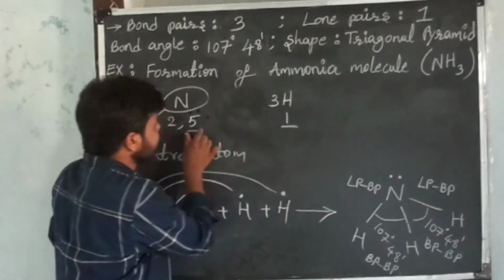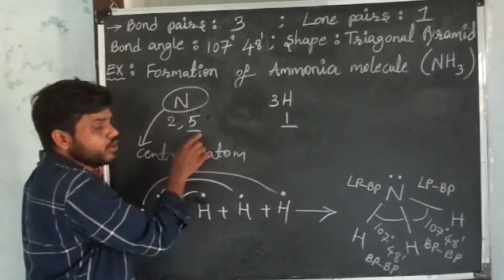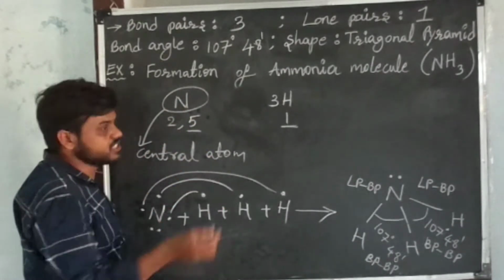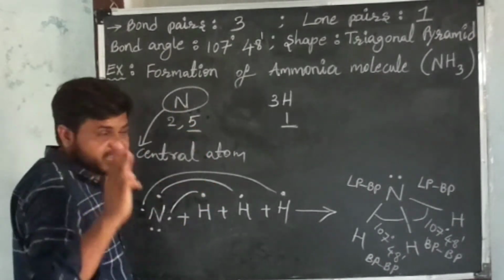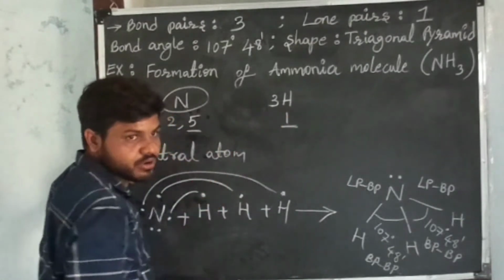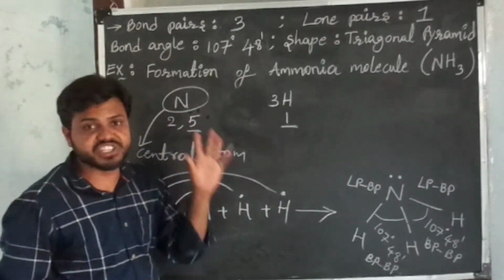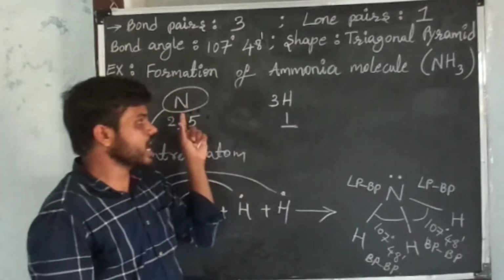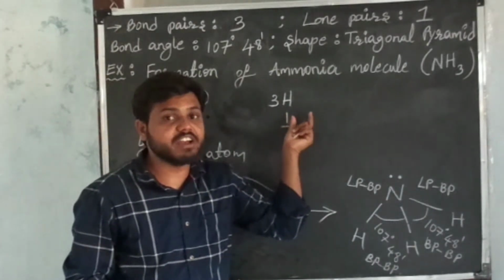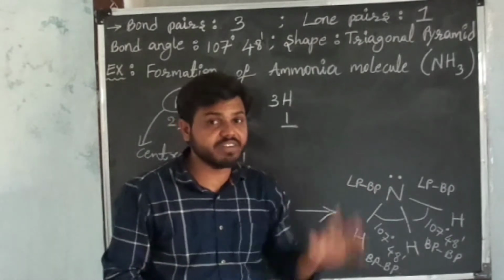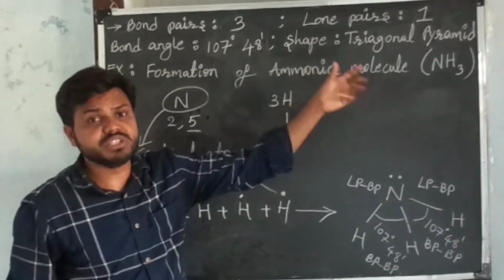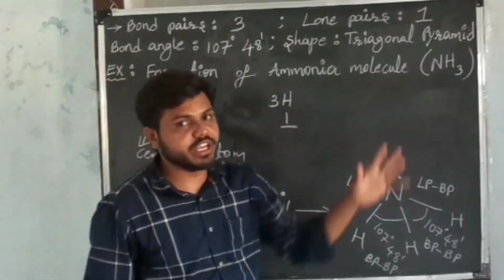Observe the valence shell of nitrogen. To get octet configuration, this nitrogen atom requires 3 more electrons. That's why nitrogen shares 3 electrons with 3 atoms of hydrogen to get octet configuration in the valence shell. These 3 hydrogens each share 1 electron with the nitrogen atom, and the 3 hydrogens get helium configuration in the valence shell. By using Lewis dot symbols we can draw the structure of the ammonia molecule.